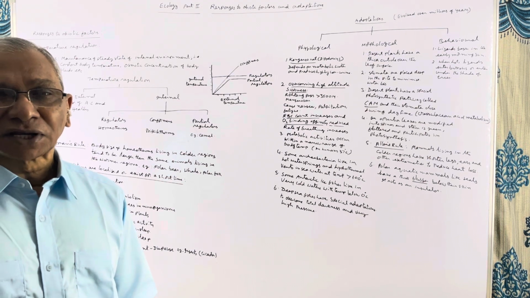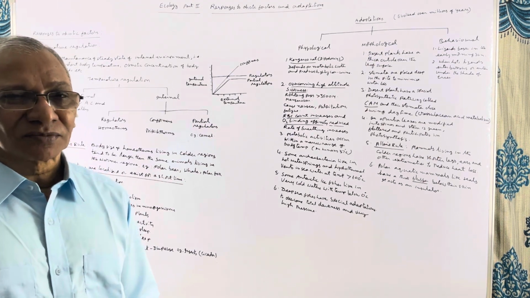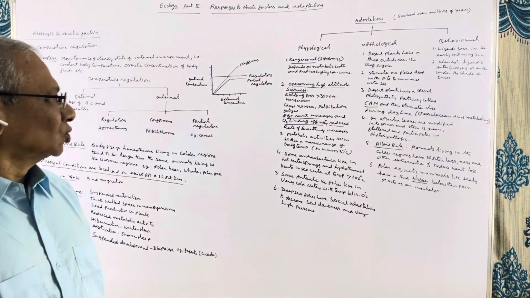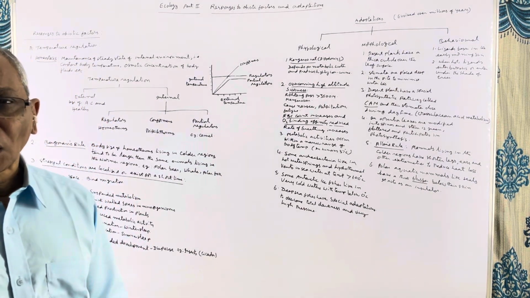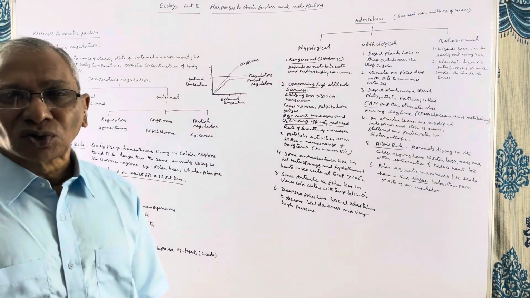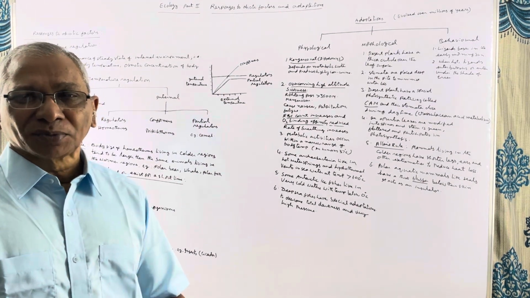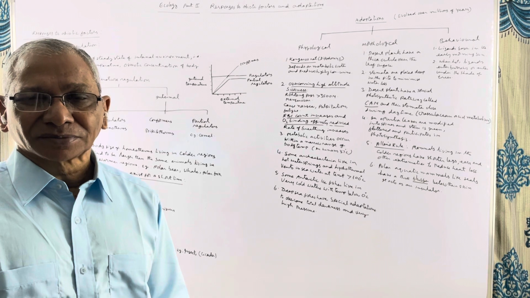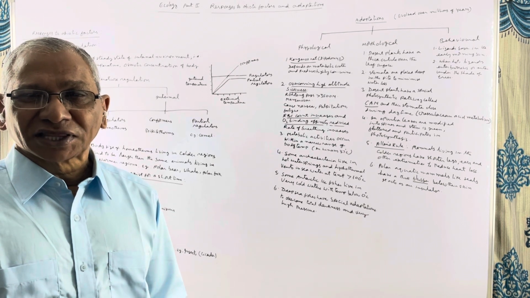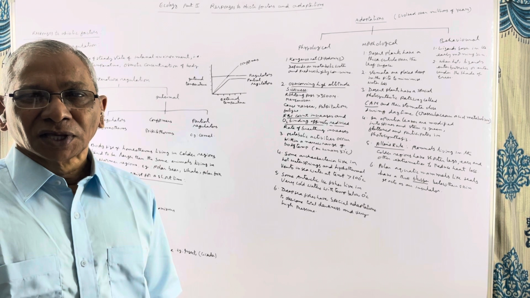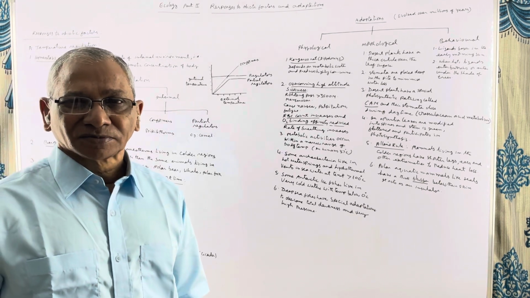And one more point we have to remember here. Due to altitude sickness, what happens? More and more oxygen is unloaded in the tissues. You remember the respiratory system. We have explained how oxygen is unloaded in the tissues. We have to remember the Bohr effect.